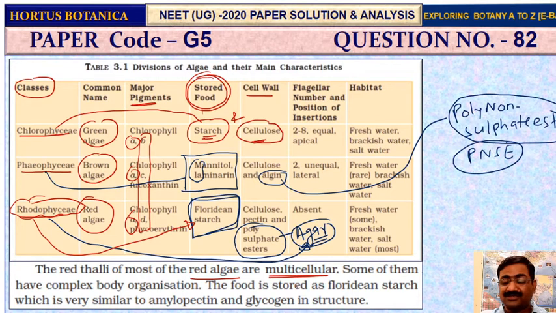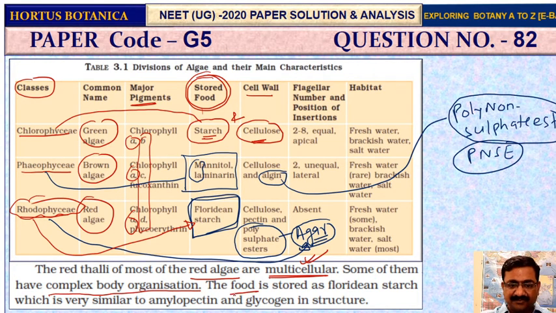Another question was also there, to find out the unicellular algae: Chlorella and the single-celled Spirulina. And green algae are multicellular, some of them with very complex body organization.